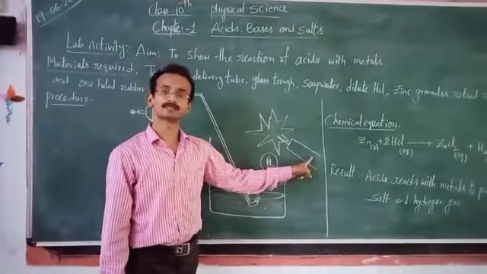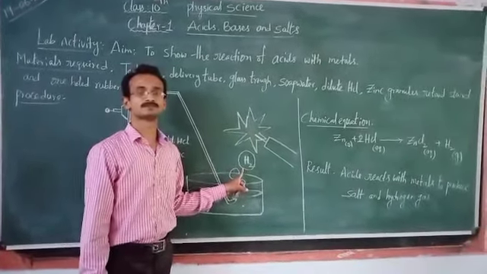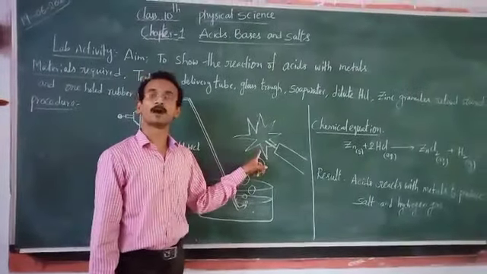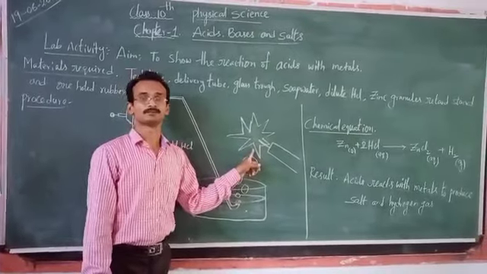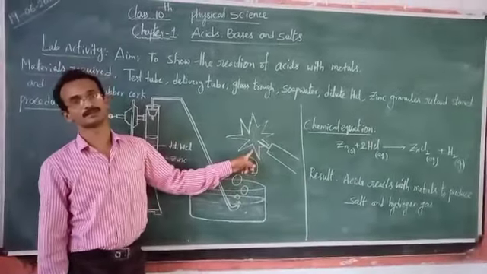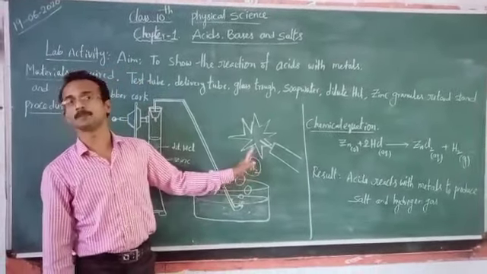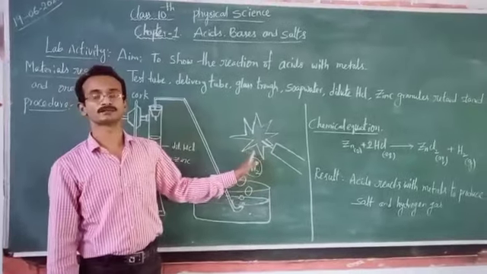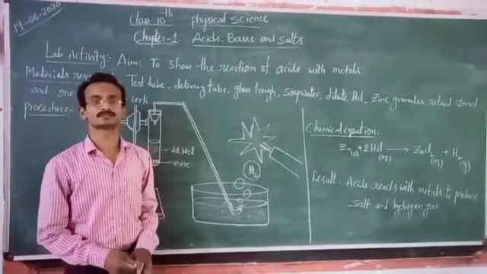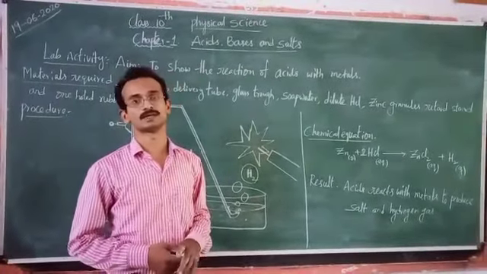When we introduce the burning candle to the gas bubbles, the gas in the bubbles will burn with a pop sound. A gas that burns with a pop sound is nothing but hydrogen gas. If the gas burns with a pop sound, we may conclude that the gas is hydrogen gas. Usually LPG gas, which we observe in houses, does not make any sound while it is burning.